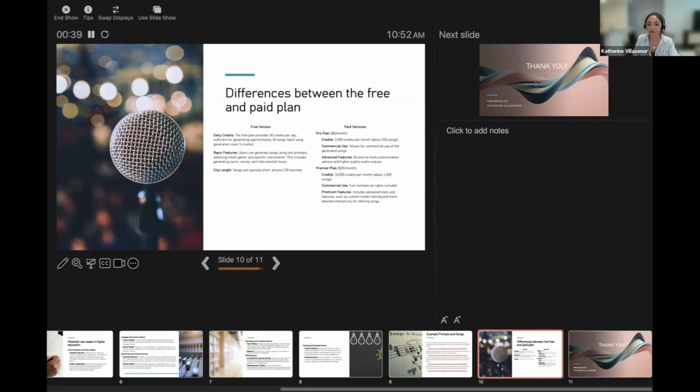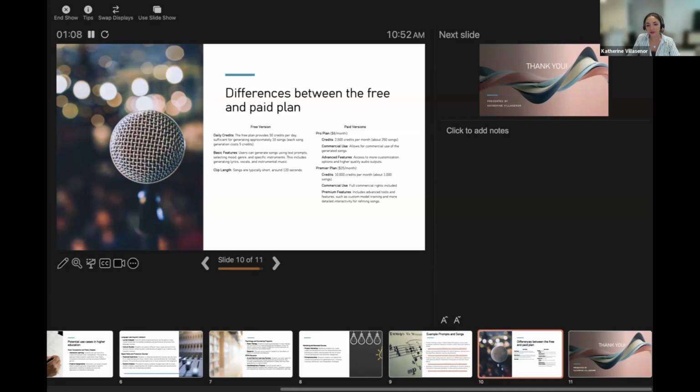And then with the paid version, there are two options, the Pro plan and the Premier, where Pro is $8 and Premier is $25 a month. It gives you a lot more credits, so you can create more songs, which is really good if you're trying to find the perfect song, for example. Then you might want to explore that option because you might want to try different prompts or switch it up a couple of times, and each one of those will cost you credits.